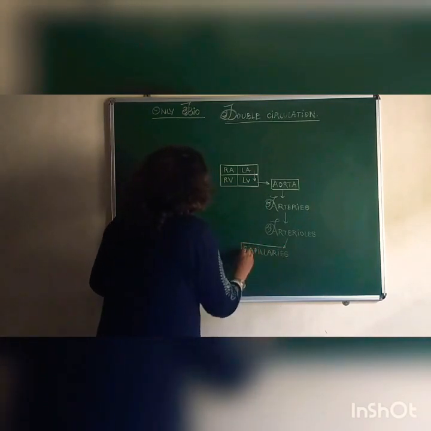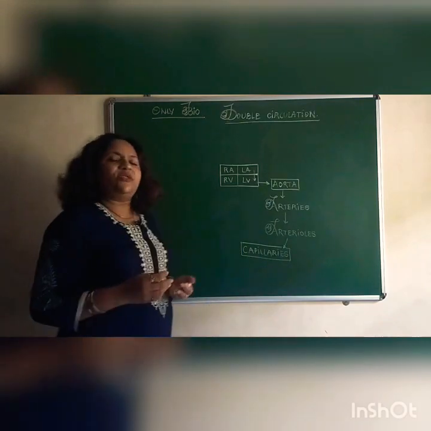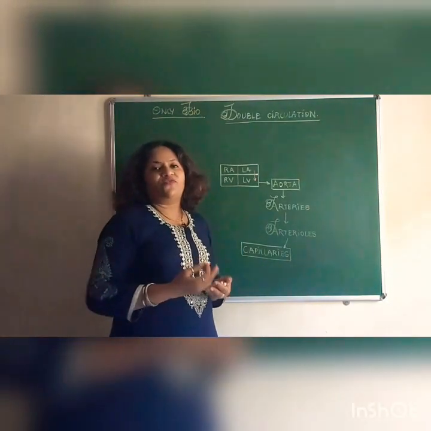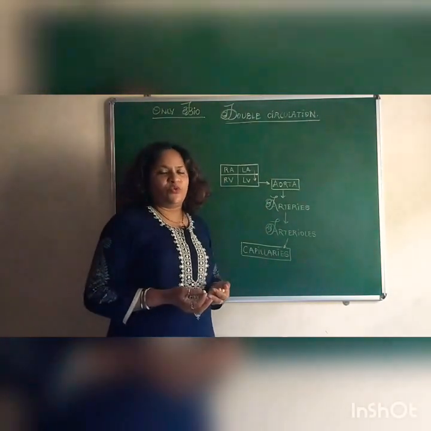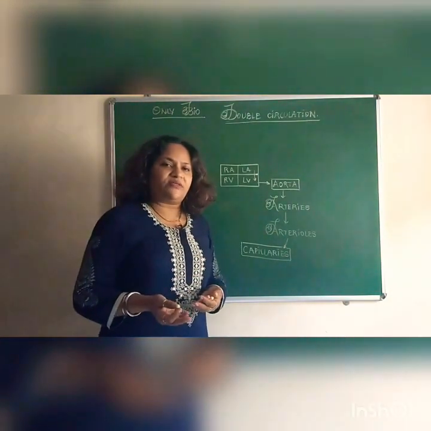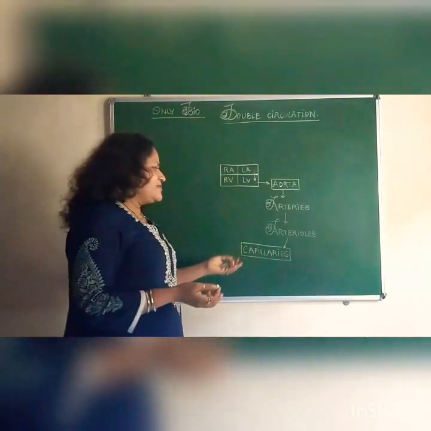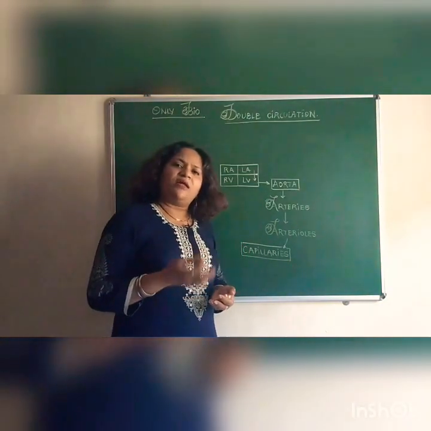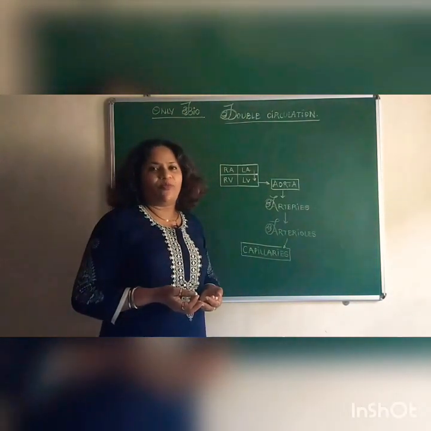Now capillaries are very thin hair-like structures that help in the exchange of substances, that is oxygen as well as nutrients. Oxygen is exchanged with carbon dioxide and nutrients with waste products. This is why capillaries are often called the exchange vessels of the body.